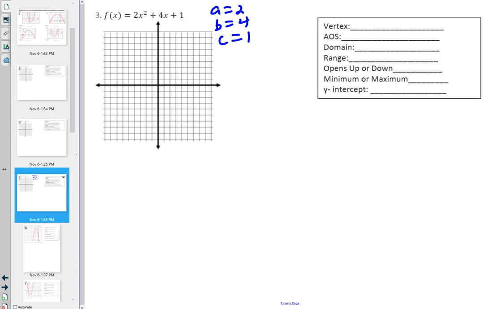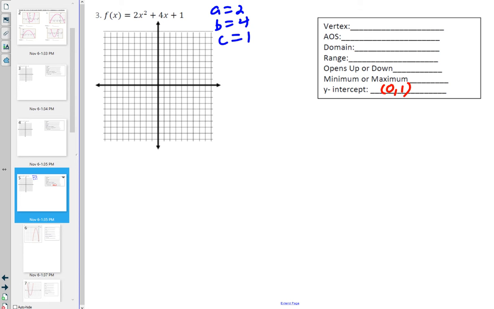So let's see what we can answer. I guess you would want to knock out the easy ones first. So what can we answer about this parabola without having to do any more work? Okay, where's the y-intercept going to be? 1. It is going to be at (0, 1). Good. What else do I know about the parabola already?